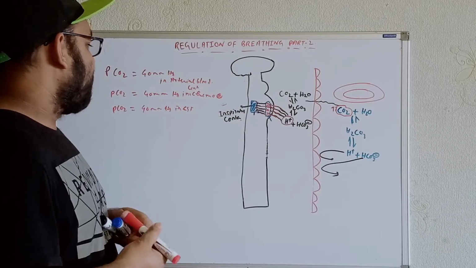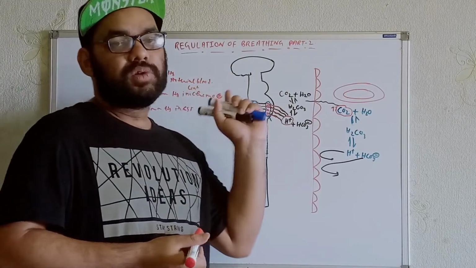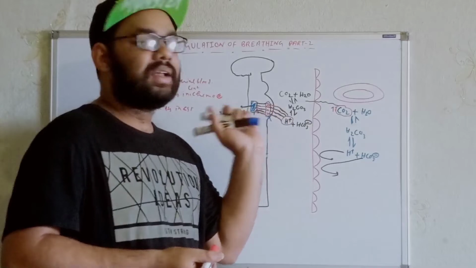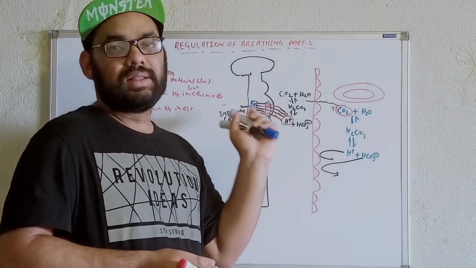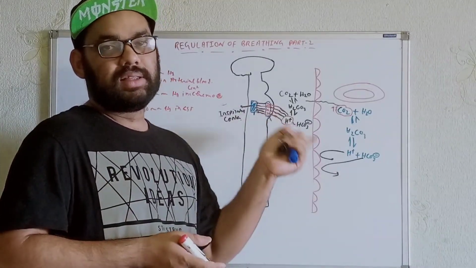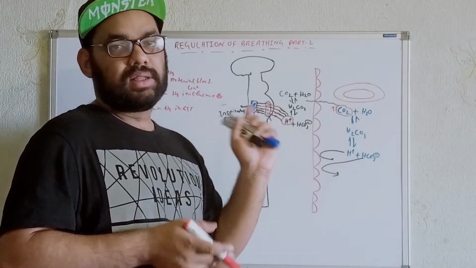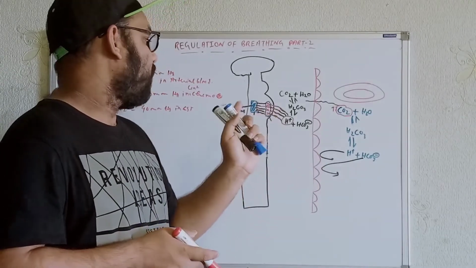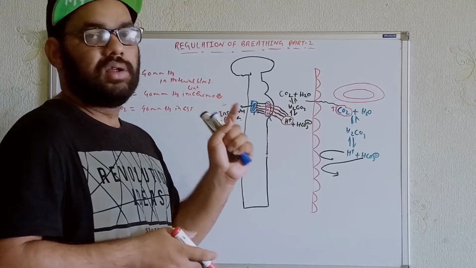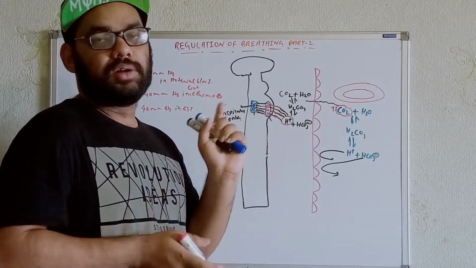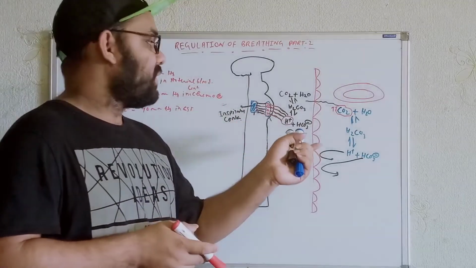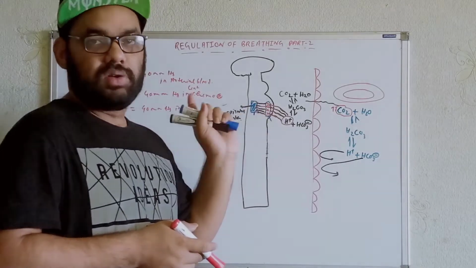So the main purpose of the central chemoreceptors is to maintain the normal oxygen level, the normal carbon dioxide level, and the normal pH. Basically here we focus especially on carbon dioxide. It will try to maintain the normal carbon dioxide level within the peripheral circulation, or you can say the normal systemic circulation over here.